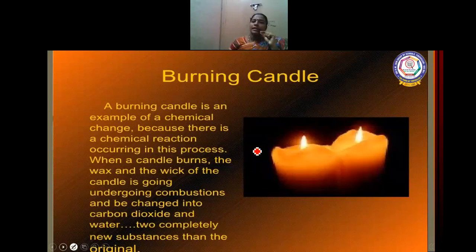Let us see the burning candle. Wax is a fuel that produces heat, light, carbon dioxide, and water vapor. So there is a new substance formed, which is a chemical change. And physical change: wax melts when it is hot and solidifies when it is cold. So the burning of a candle shows chemical change as well as physical change.